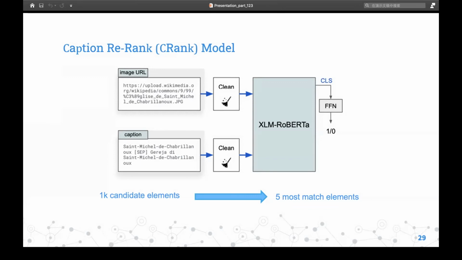No visual feature is used in this model. After the MCPROM model processes a total of n elements and derives the top k ranked elements, where k is much smaller than n, with a default of 1000, as candidates, the C-rank model uses those k elements as candidates and finally gives the most matching 5 elements.